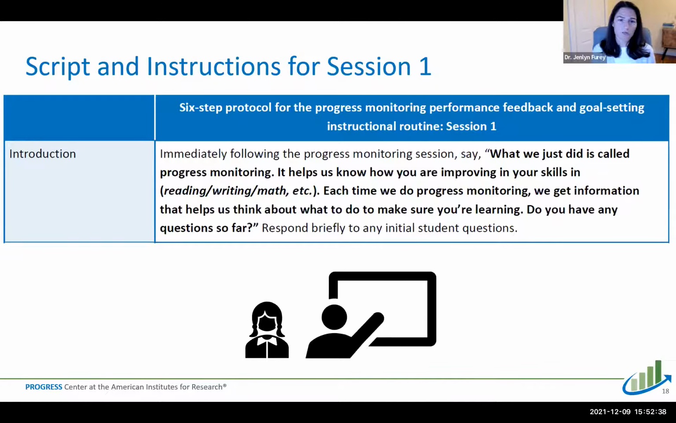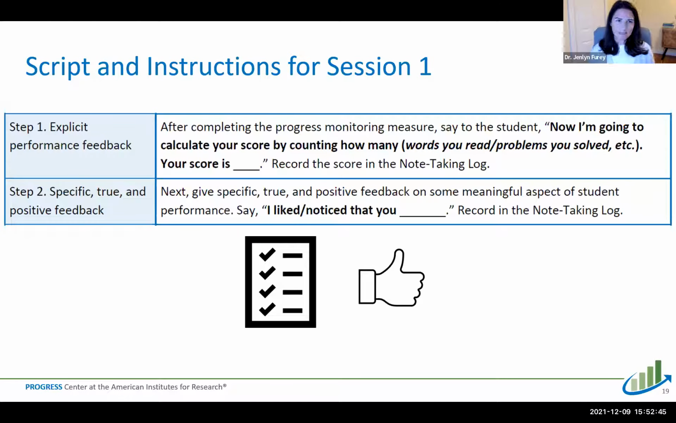So after the introduction, you're going to start the routine. As Susan mentioned, the first step in the routine is to give explicit performance feedback. So immediately after you administer the progress monitoring, you'll say to the student, now I'm going to calculate your score by counting how many words you read. Or if you did a different type of CBM, you might say, I'm counting how many problems you solved, how many sounds you segmented. And then you're going to tell them their score. Your score is 35. At this point, you're going to record the score in the note-taking log.